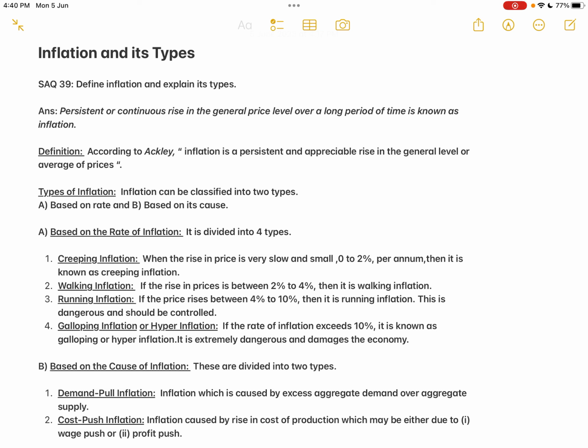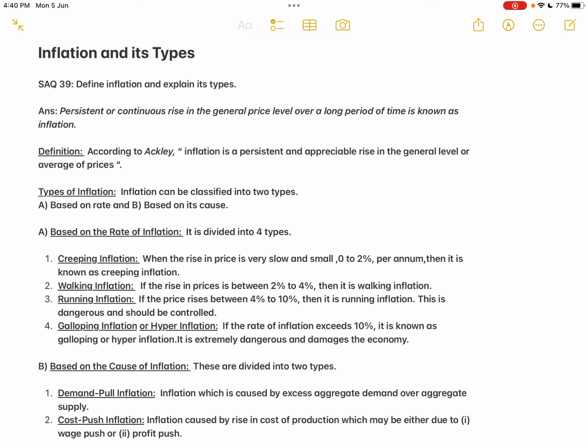Inflation is a continuous rise in the general price level. Okay, so it is not a sudden rise or something. For a long period of time, there should be a continuous rise in the general price level in a particular country. So if that situation prevails in a particular country, then we say that inflation is taking place in that particular country.